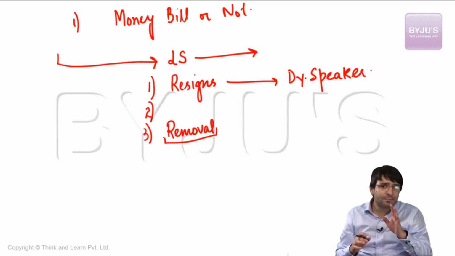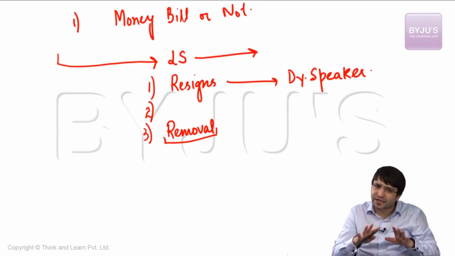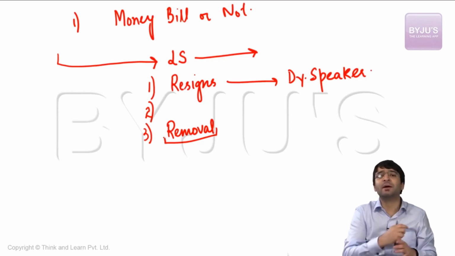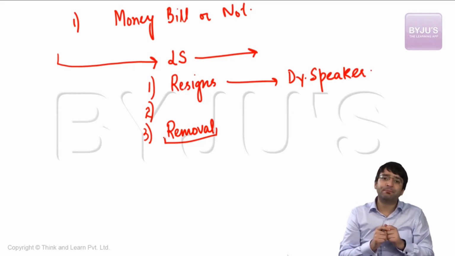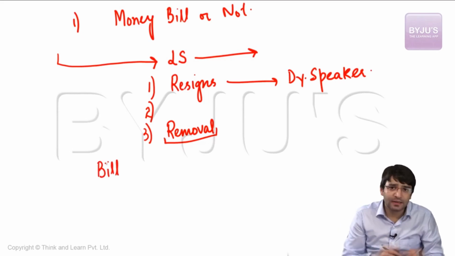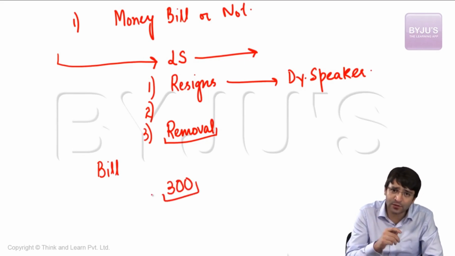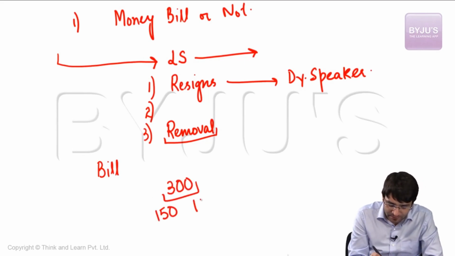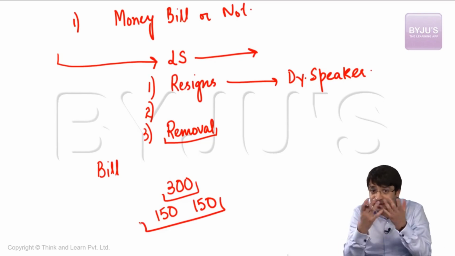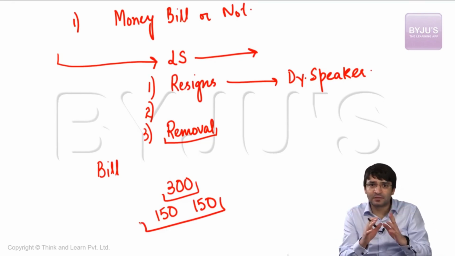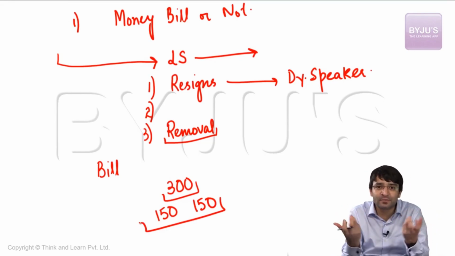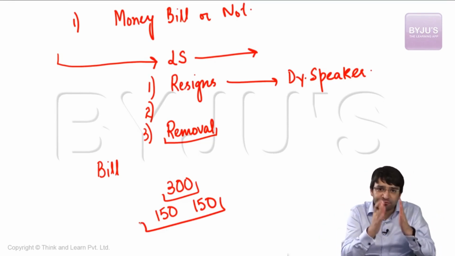But it does not mean that the Speaker is removed from Lok Sabha. The Speaker is removed from her chair. She will still continue to remain a member of the Lok Sabha. In this case, two important points are required. One, if a bill is to be passed in Lok Sabha, there has to be voting on this bill. Suppose there are 300 people present in Lok Sabha who are voting on this bill. 150 are voting in favor of this bill, 150 are voting against this bill. So there's a deadlock here. Now this bill cannot be passed. This bill can also not be rejected because we don't know which side is the majority, because both sides are having equal numbers. 150 in favor, 150 against.